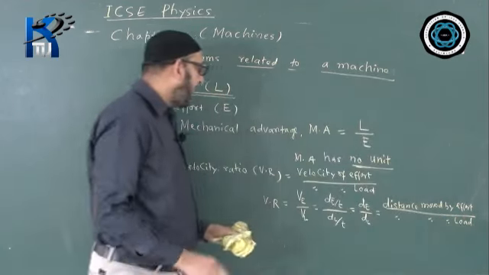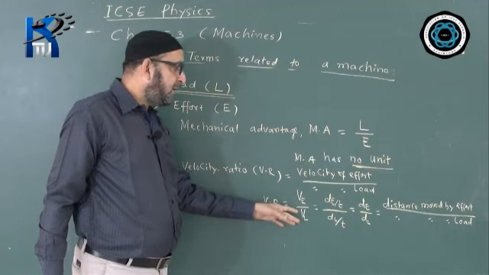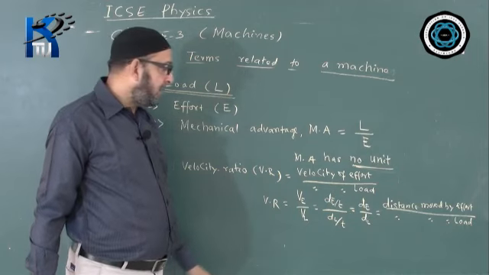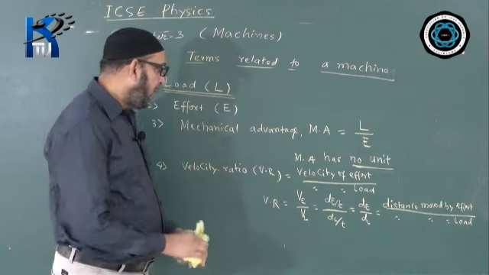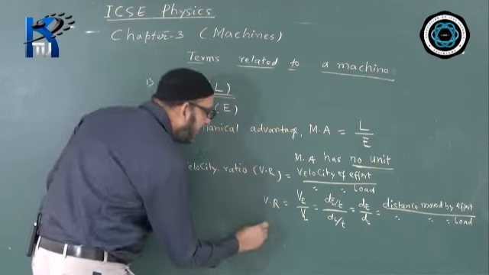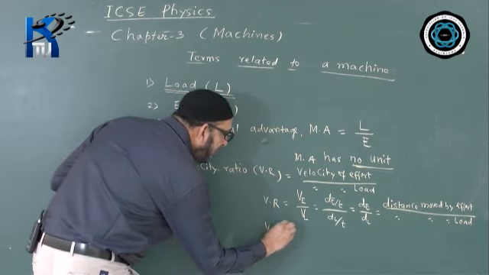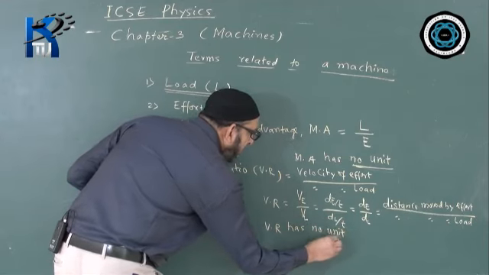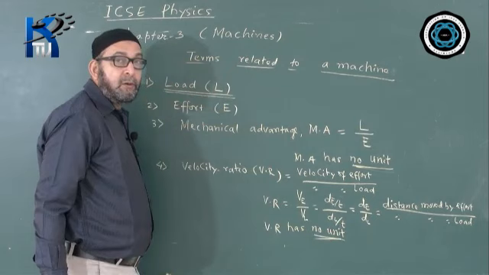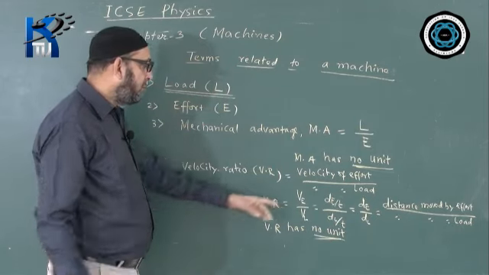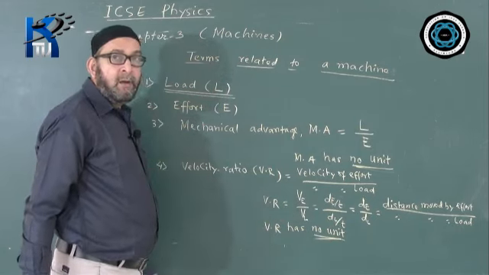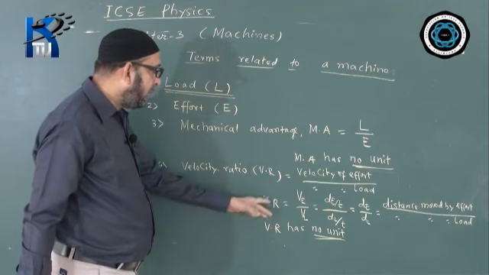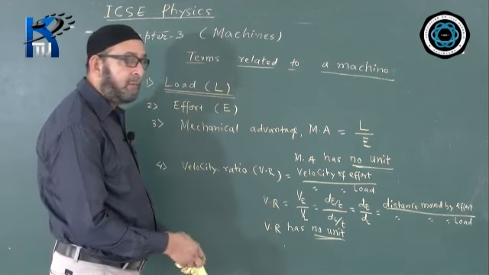So, velocity ratio can be expressed velocity wise, or we can express even in terms of distance, dE by dL, VE by VL. Velocity ratio, like mechanical advantage, has no unit. VR has no unit. And what is the reason behind? Because it is also a pure ratio, a ratio of two similar quantities, two velocities, or the ratio of two distances. So there is no unit for velocity ratio because of this reason.